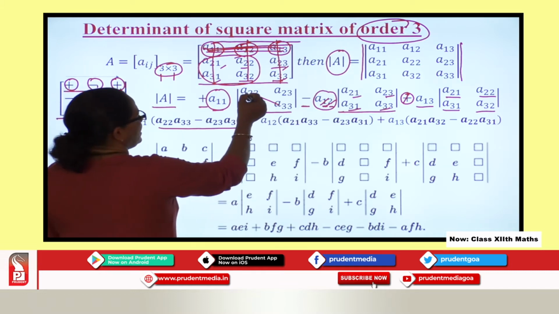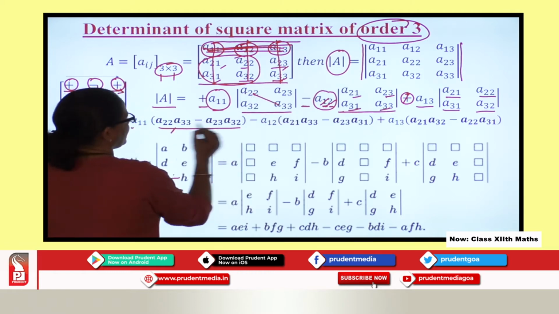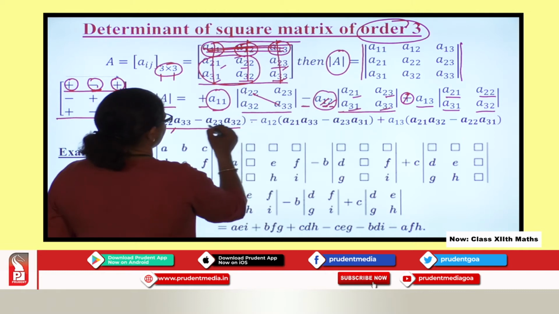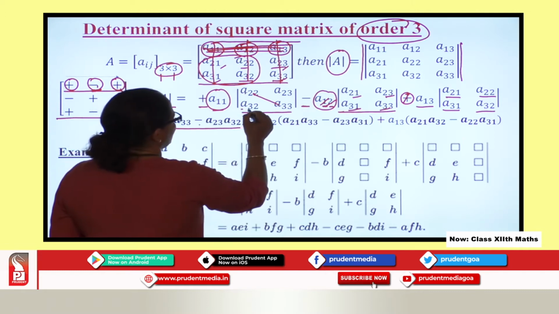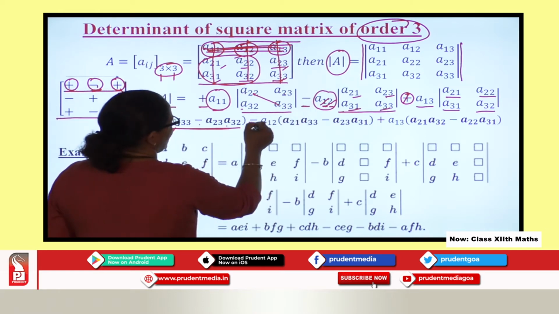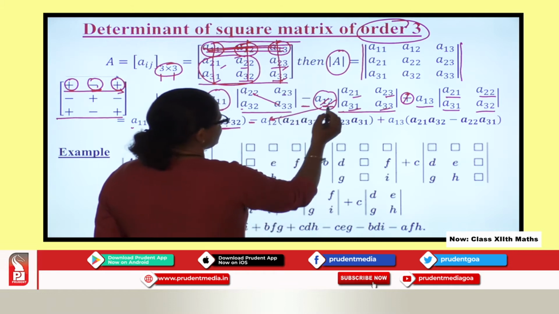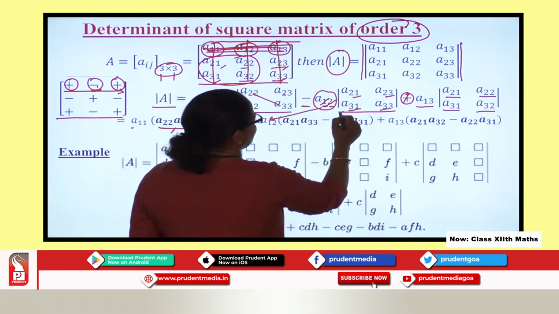So it is A22 into A33, you can see here, minus you get it as A32 into A22. So you are getting determinant of this, minus sign comes as it is over here, A22 comes here as it is. Now here I am finding determinant of this.